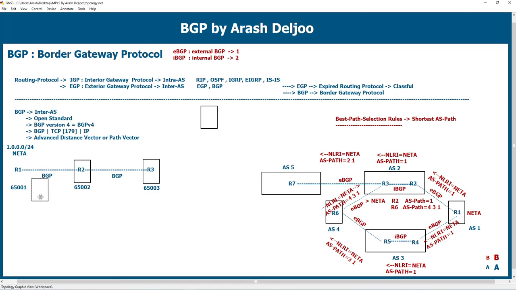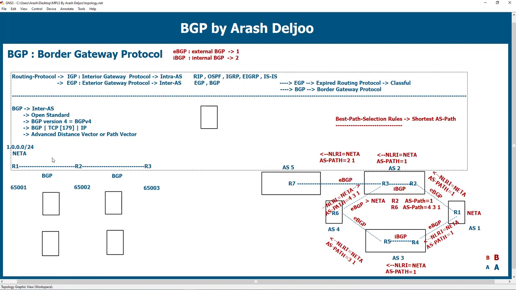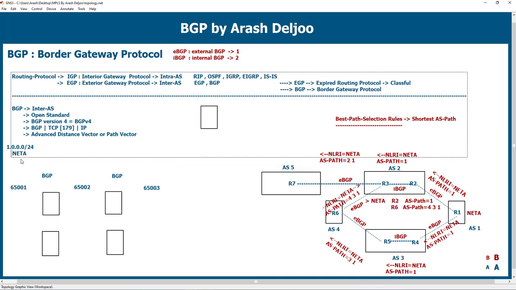I want to show you another example, using the AS path for an important function. Maybe I want to clear the picture for you for better understanding. Here, we have 4 AS. This is AS1, and this is AS2.